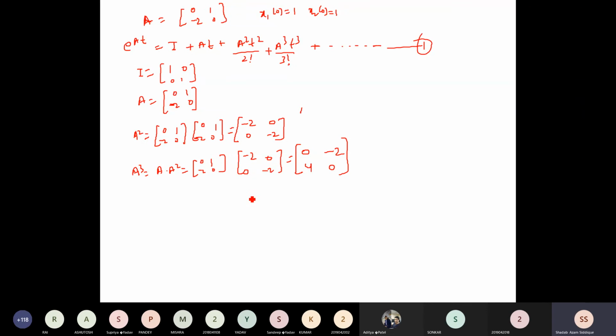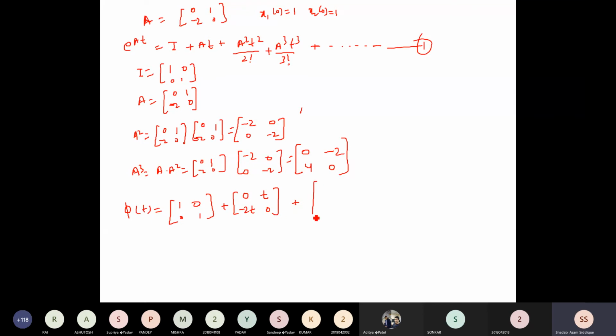Now let's solve this phi of t and substitute in matrix form. So phi of t can be rewritten as the identity matrix, substituting all these in equation number 1: 1 0 0 1. Then we have the second one, At. A is 0 1, minus 2 0, so 0 into t is 0, 1 into t is t, this becomes minus 2t, and this becomes 0.